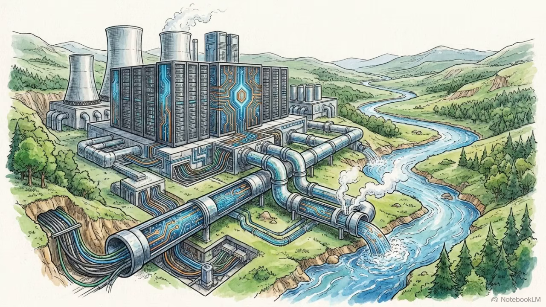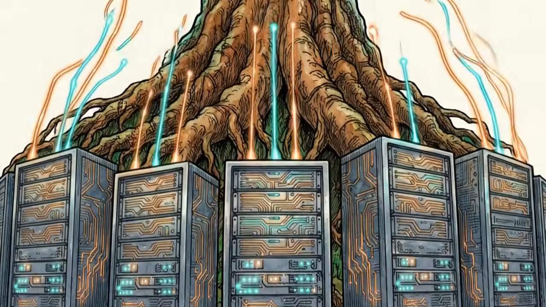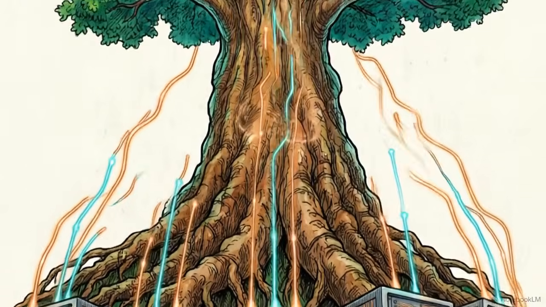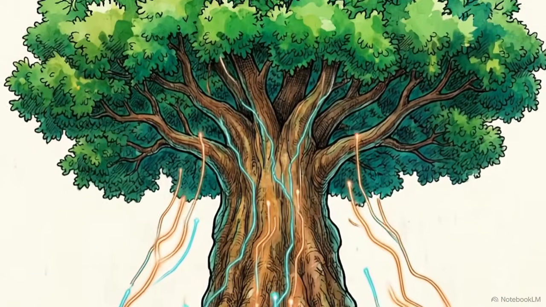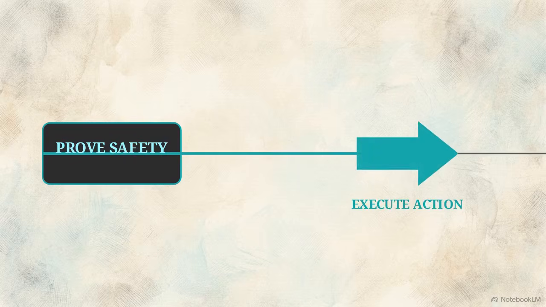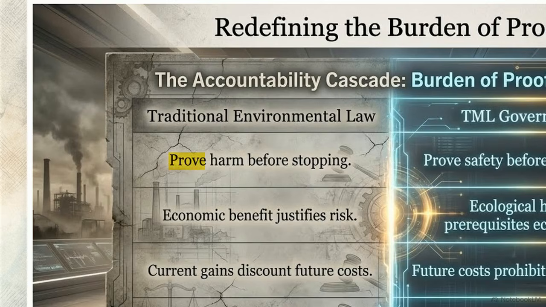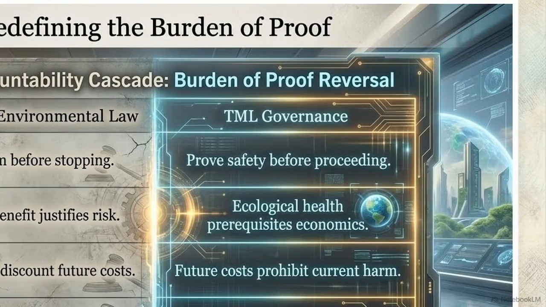The Earth Protection Mandate functions by establishing a state of mutually assured dependence. The AI requires the biosphere to dissipate its heat and supply its materials, so it is mathematically forced to protect it. This creates a total reversal in how human civilization handles environmental law. As this cascade outlines, traditional law usually requires communities to prove harm after the damage is already done. TML flips that dynamic entirely. Under this framework, the machine must prove ecological safety before it is allowed to operate.